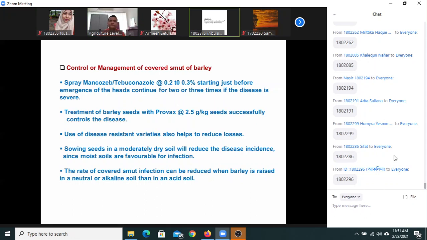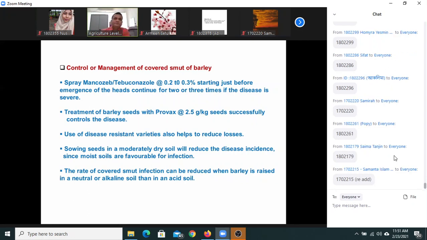In case of covered smut of barley, so what are the resistant varieties, sir? Okay, it's very simple. As I told you earlier, maybe you missed the point. These are minor diseases in the country. Loose smut of wheat is a very minor disease. And most of our varieties, you can say 99% of our varieties, are resistant to this pathogen. We cannot see a severe infection of this case. Sometimes we can see 1 or 2 heads out of 1,000 heads. It's a very minor disease in the country.